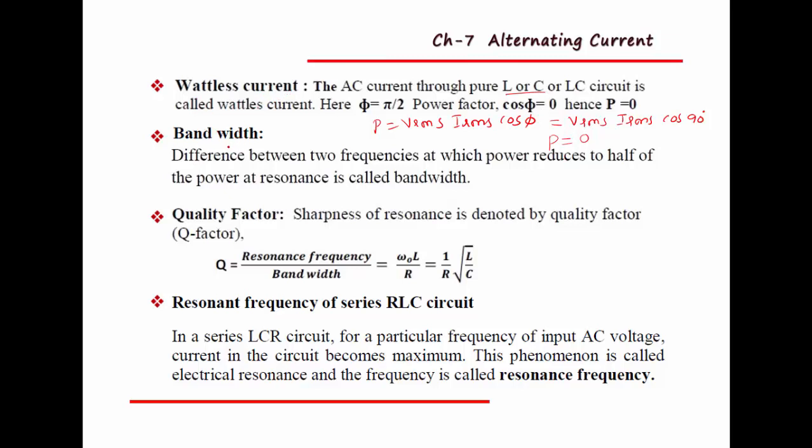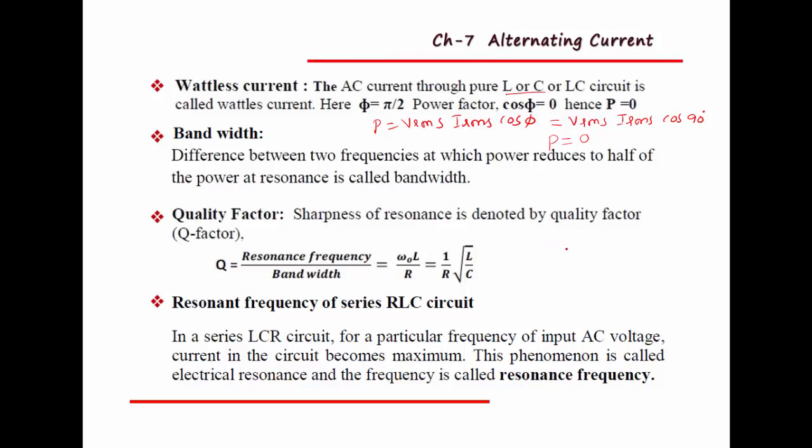Then the next term is bandwidth. Bandwidth is the difference between two frequencies at which power reduces to half of the power at resonance. Or simply we can define it as the difference between two half power frequencies. Then quality factor.